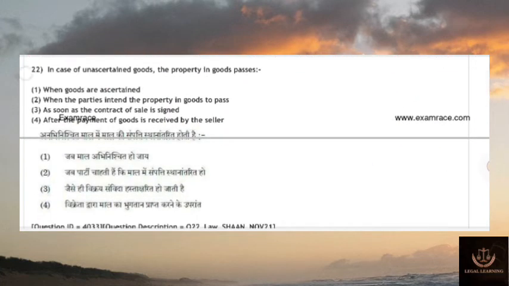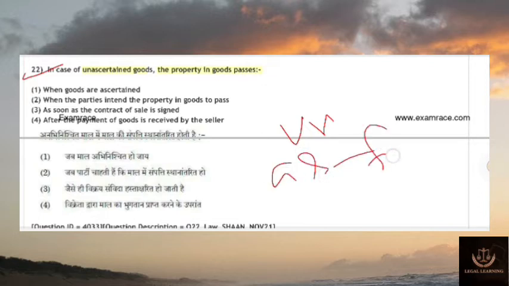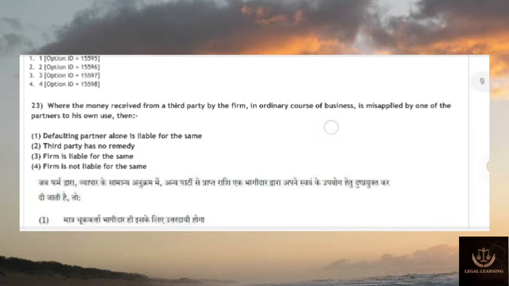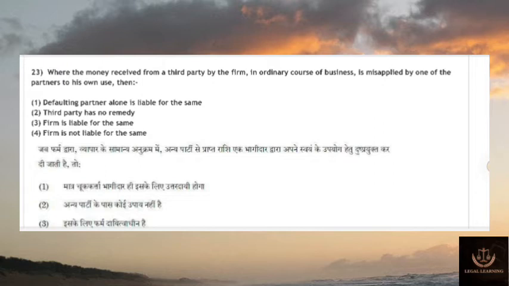So this is 22. In case of uncertain goods, the property in goods passes to whom? Uncertain means goods that are not certain or that are not fixed. So when the parties, what is the answer? The answer is when goods are ascertained. When the goods are ascertained or fixed, then the property in goods will pass to the party. Very basic question.